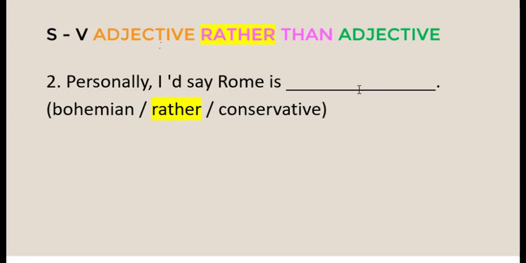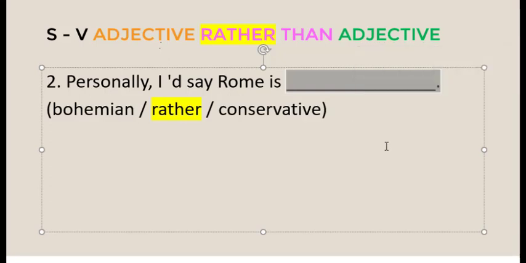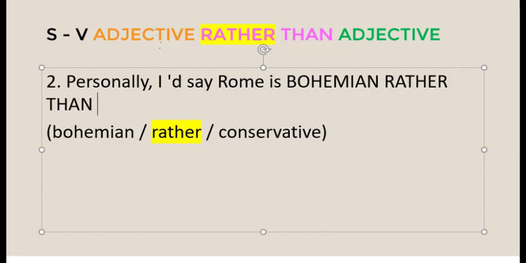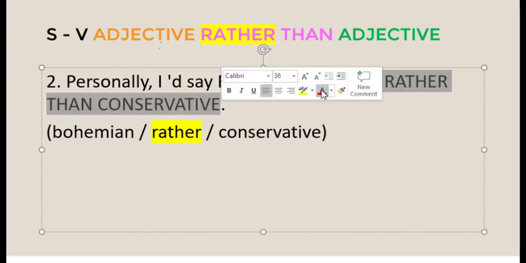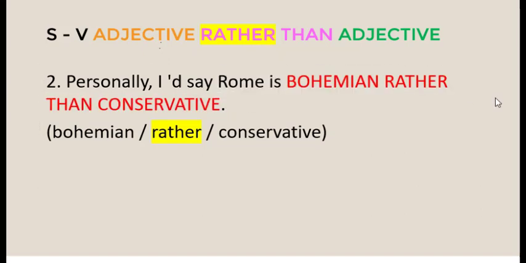It means for number 2, the answer is: personally, I'd say Rome is bohemian rather than conservative. This is the answer for number 2. Let's continue to number 3.